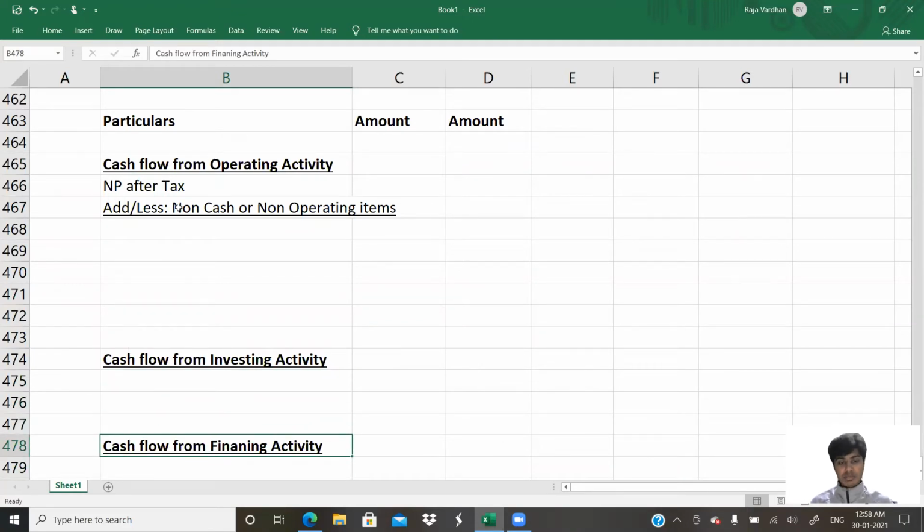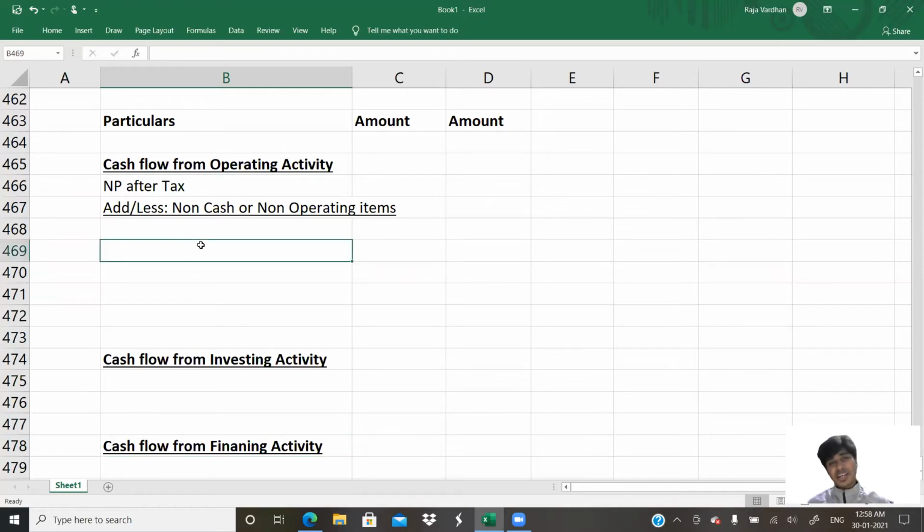Or if there are certain items in the P&L account which are operating items but non-cash items, then we'll remove them again. Either way, non-operating and non-cash items will be removed, because operating activity means rendering services or selling goods. So the purchase-sales difference, that profit, if it is cash profit, is your operating cash flow. But a lot of things might not be cash. That is the reason we're doing this. So add or less non-cash or non-operating items.